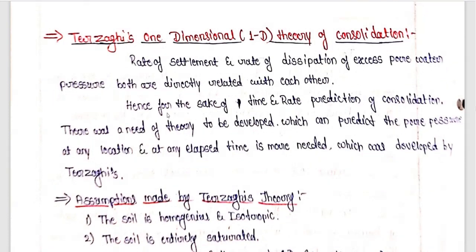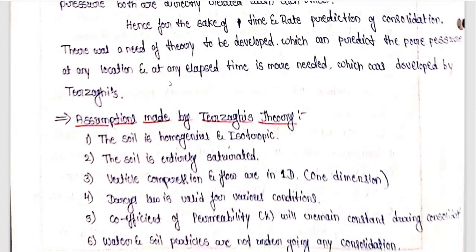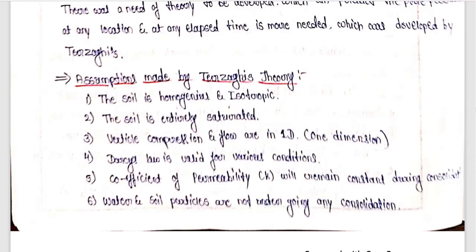So you can see over here. To define the time and rate of prediction of consolidation, a theory was required, and Terzaghi has defined that theory. So, the assumptions made in Terzaghi's theory. This was a question asked in your previous exam question papers.